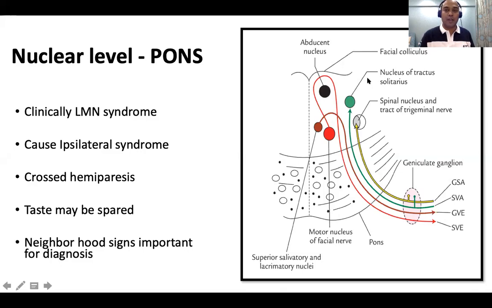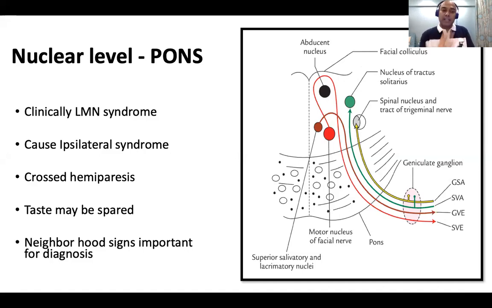So if you have a pontine lesion damaging the nucleus, that is an LMN lesion. But if you have the same pontine lesion, I'm just trying to confuse you so that you think, affecting the fibers above the seventh nerve nucleus, it becomes a UMN lesion. I know this concept can be a bit difficult.